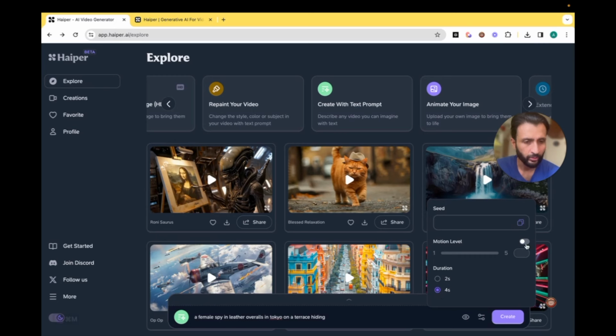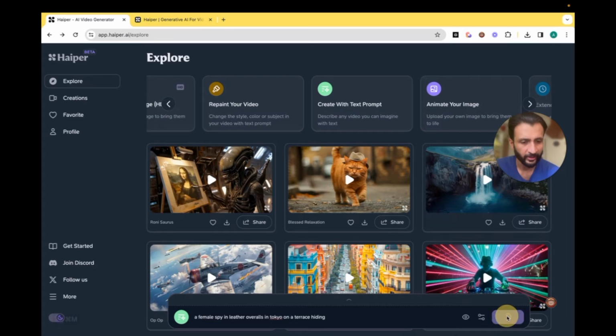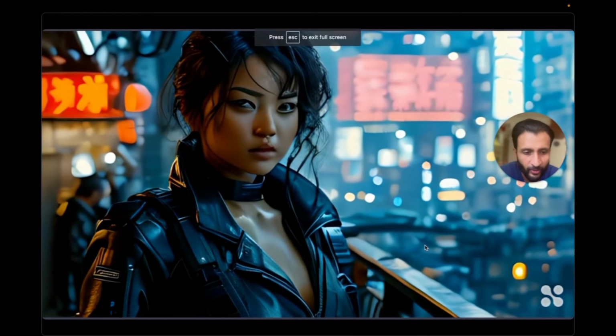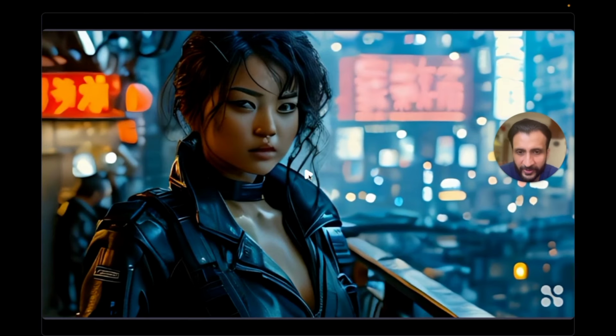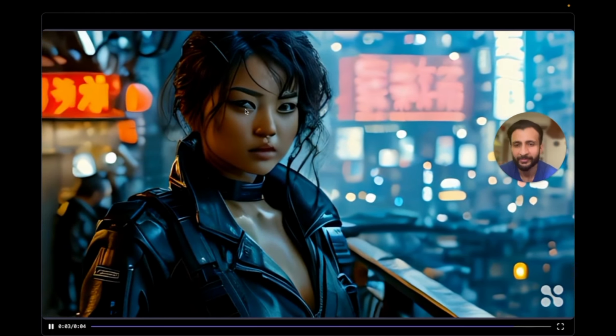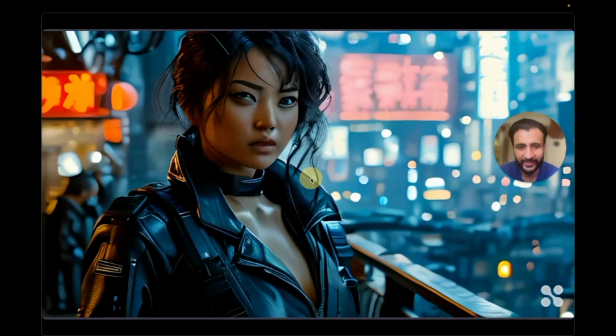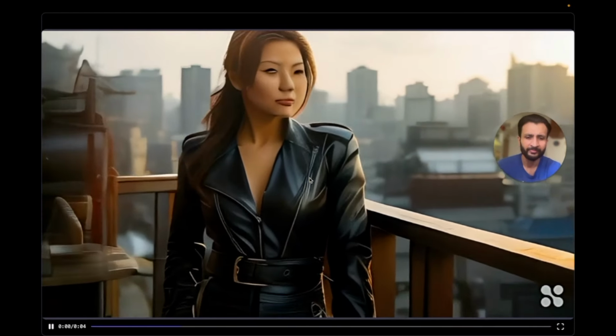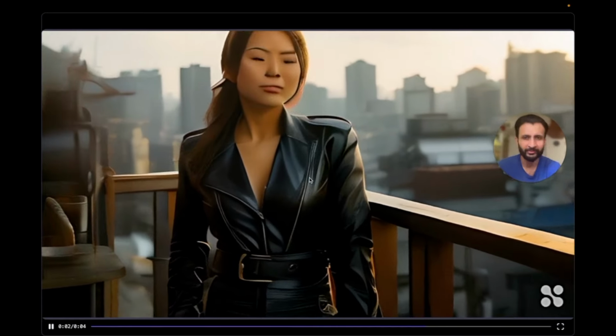And you can also control the motion level by just clicking on this. So 3 is the default motion that has been preset based on the prompt given. So I'll let this be for the time being, and I'll click on create. So this is the result from the SD version. Although this is a longer generation, this is 4 seconds, the output is not very impressive. You can see with the eyes. This was my other HD output, which is 4 seconds in length, but not good at all.